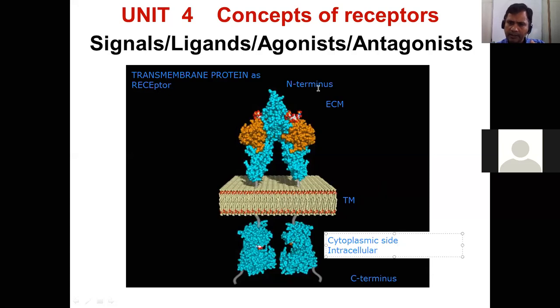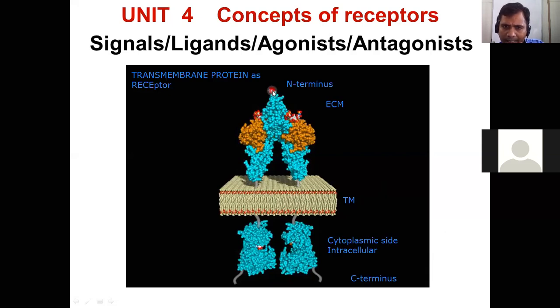In between, if you look at the cursor here, from the N terminus these are all representations of the atoms. That is why I am discussing chemistry. We have to understand the receptor as a chemical structure where the polypeptide, that is different amino acids as per the sequence, represents a particular composition of that receptor.